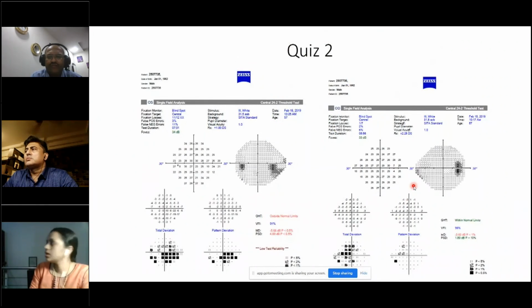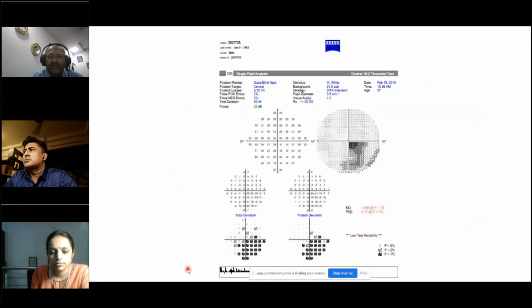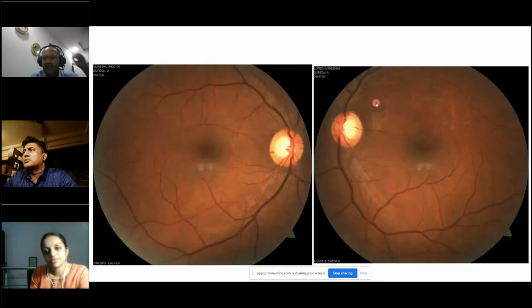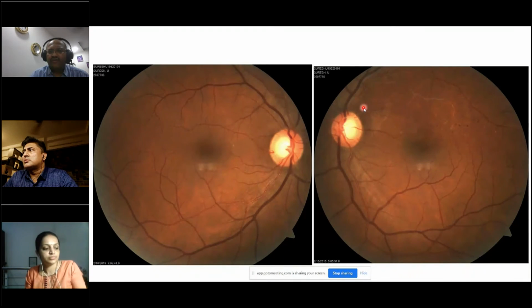Another individual presented to us, and he did the field like this. You have some superior areas which are defective, and inferiorly a broad area which is defective. So we thought, okay, we are looking at a glaucoma patient, and then we did a 10-2. The 10-2 showed a very broad defect, and once we took a fundus photo, we found that this is because of a branch vein occlusion. So visual fields per se, you should always correlate clinically. That's the take-home message. Make sure that you look at the fundus, anticipate what defects you are going to expect, and then order the test.